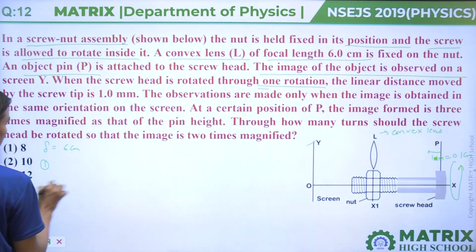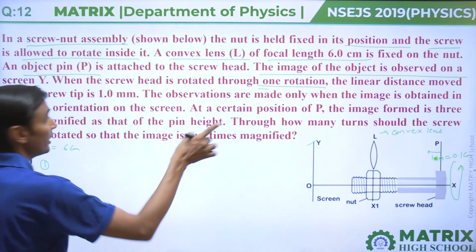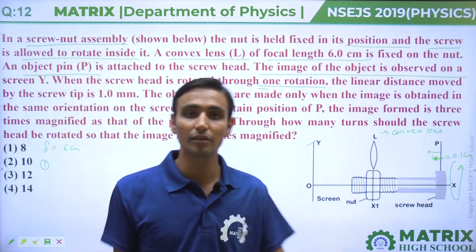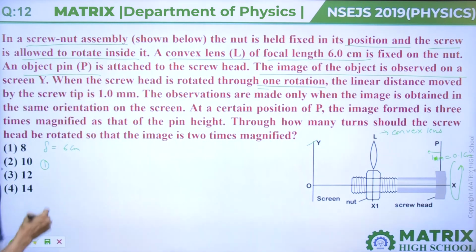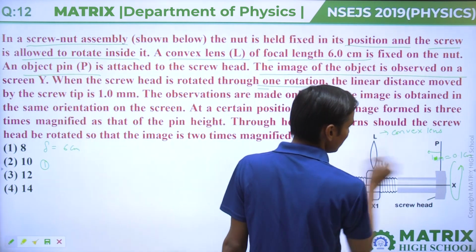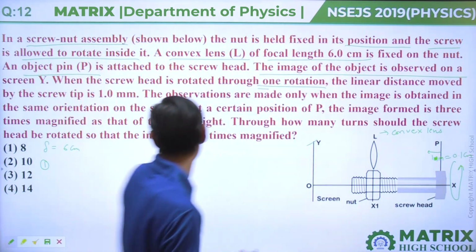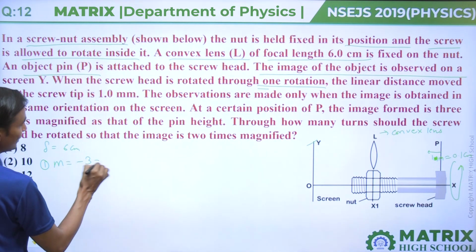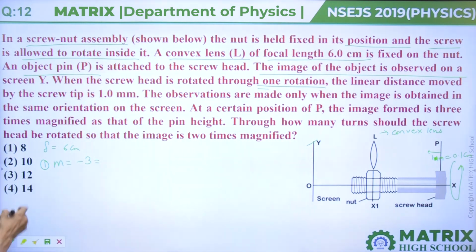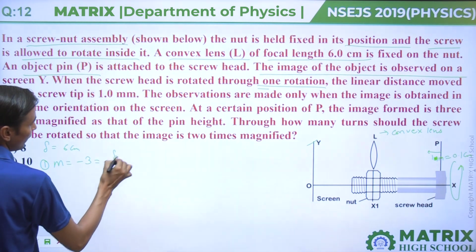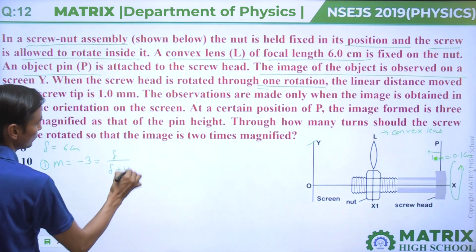In the first case, the image is formed 3 times magnified. So magnified 3 times means M is minus 3, and you know that V is on one side and U is on one side, so M will come negative, minus 3. If minus 3, then this will come F upon F plus U.